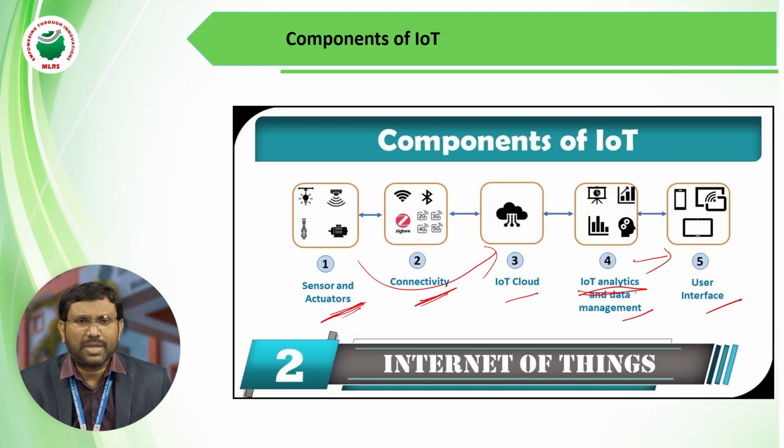Presently I am at my office. From here I can monitor what is going on at my home. That is possible with the help of IoT. I can communicate with my family members with the help of that camera, and also I can monitor what is going on over there.